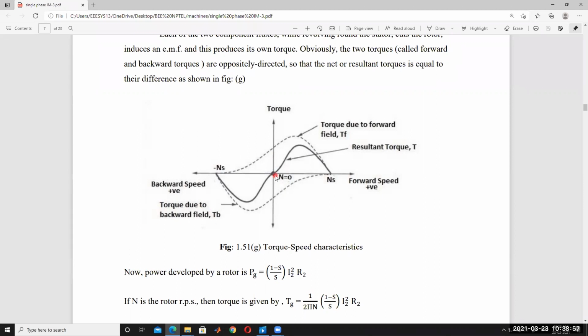Okay, so we can understand this concept using a mathematical derivation based on one formula. You know the relation, power is equal to torque into omega. So why is the single phase induction motor not self-starting?